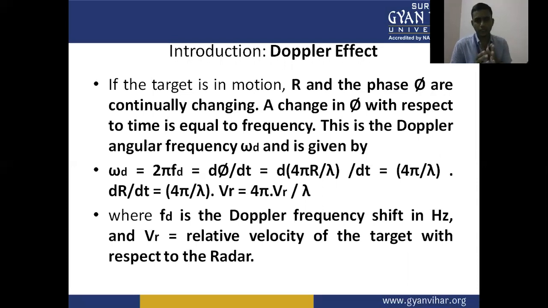That is, the change in phi with respect to time is equal to the frequency, or d of 4 pi r upon lambda over dt. So it becomes 4 pi by lambda times dr over dt, which is equal to 4 pi by lambda times vr. So fd is 2 vr upon lambda, where fd is the Doppler frequency shift in hertz and vr is the relative velocity of the target with respect to the radar.